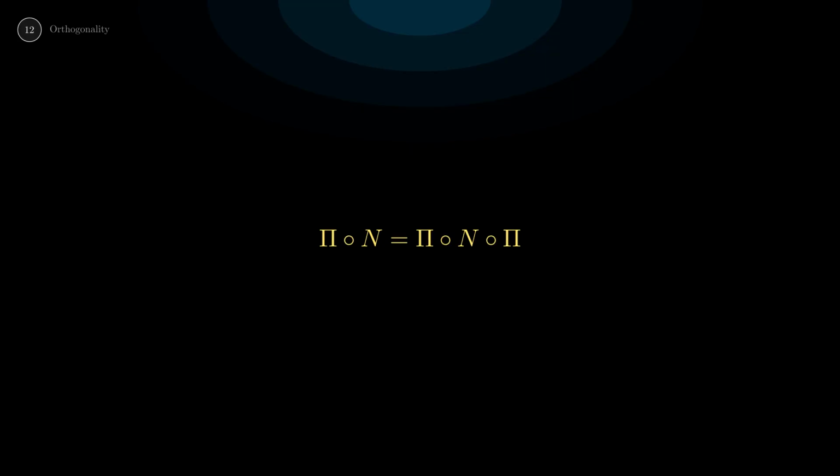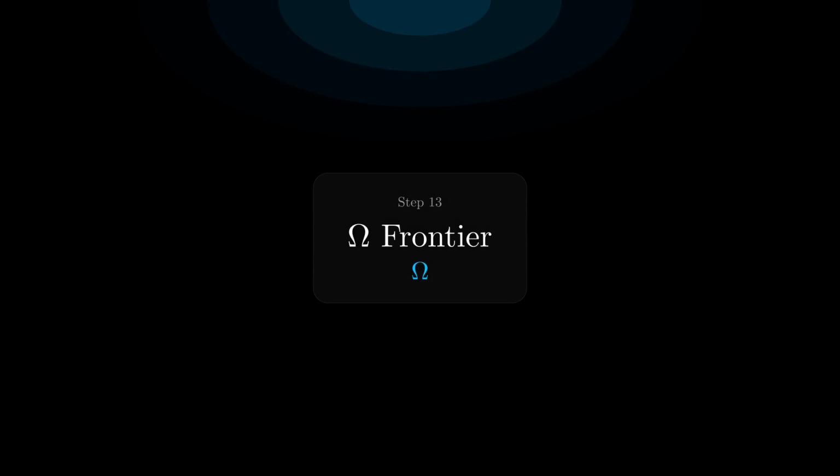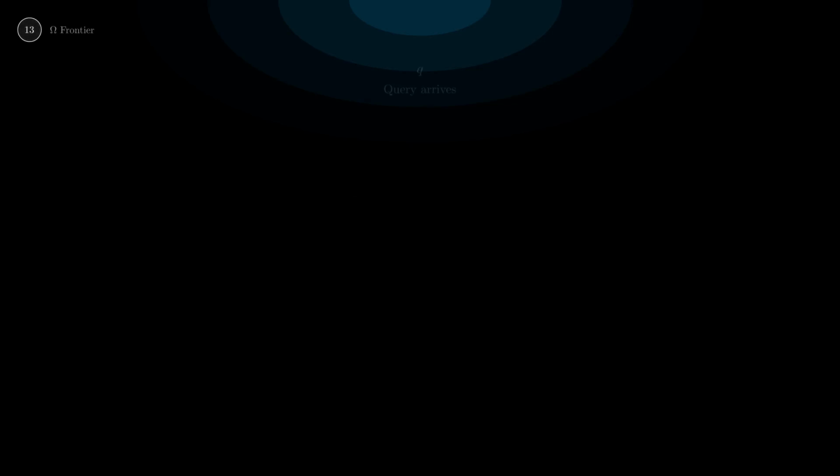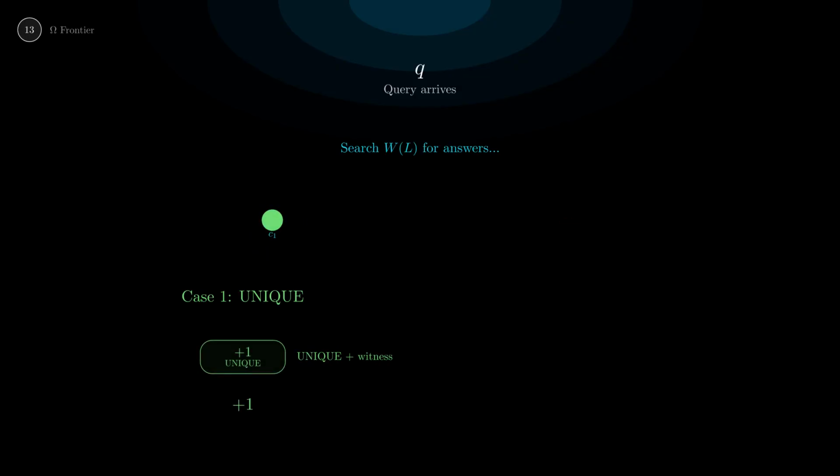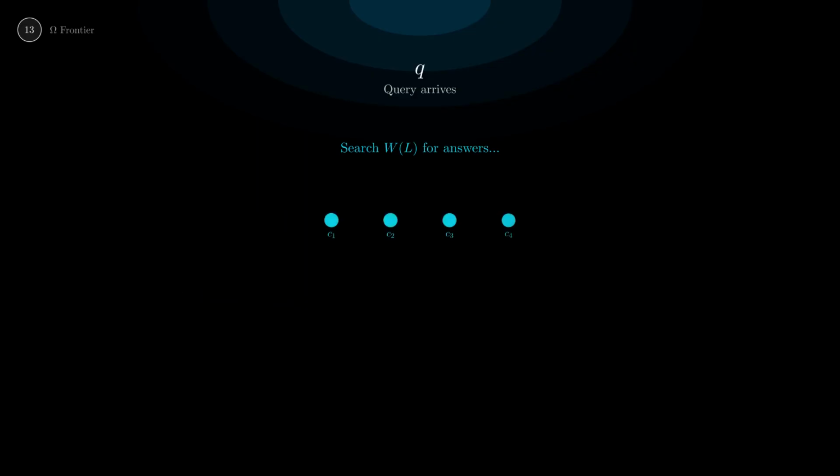Forbidden by A0, the controller must be blind to gauge. It can only use equivalence classes, never raw labels. For any question, we search the consistency fiber for answers. Two things can happen. Case 1, only one answer survives all tests. That answer is unique, trait value +1. Case 2, multiple answers survive. This is the omega frontier, trait value 0.